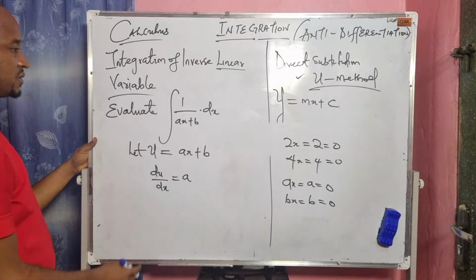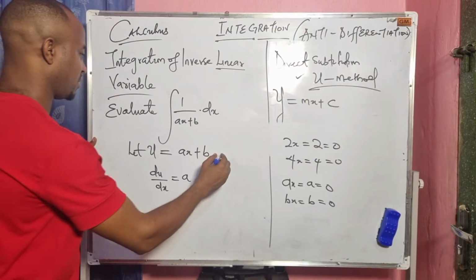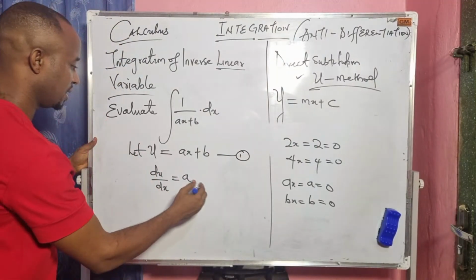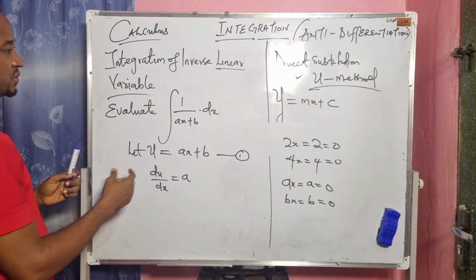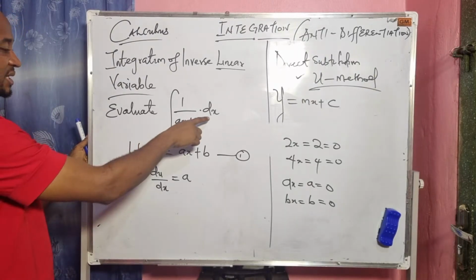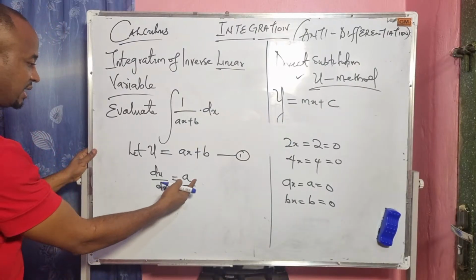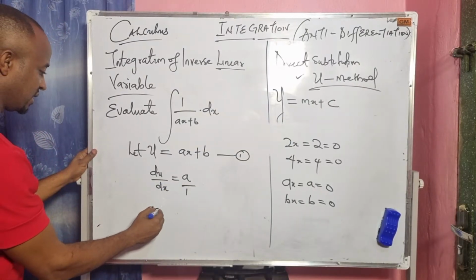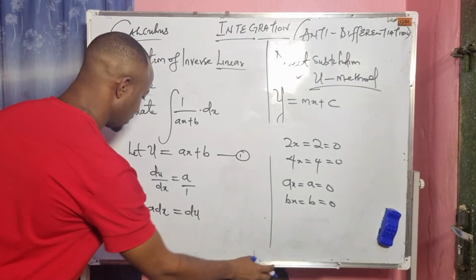Since this gives us a, let me call this equation 1. Then I'm going to make dx the subject of the formula, to stand alone here. I can cross multiply: a times dx equals du.